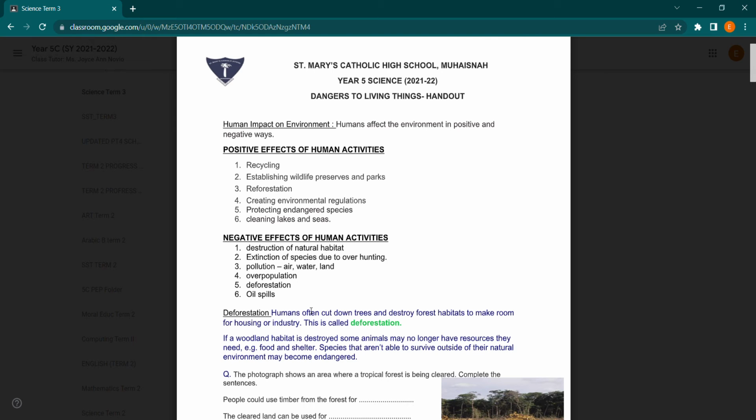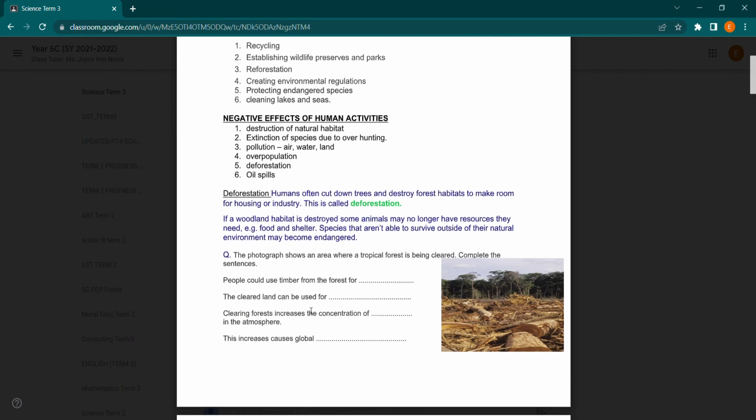If a woodland habitat is destroyed, some animals will no longer have resources they need, for example food, water, and shelter. Species aren't able to survive outside of their natural environment, so they might become endangered. Because if they go out, they won't survive all the different temperatures, all the natural disasters. They might not live. Okay, I'll be giving you some questions here.